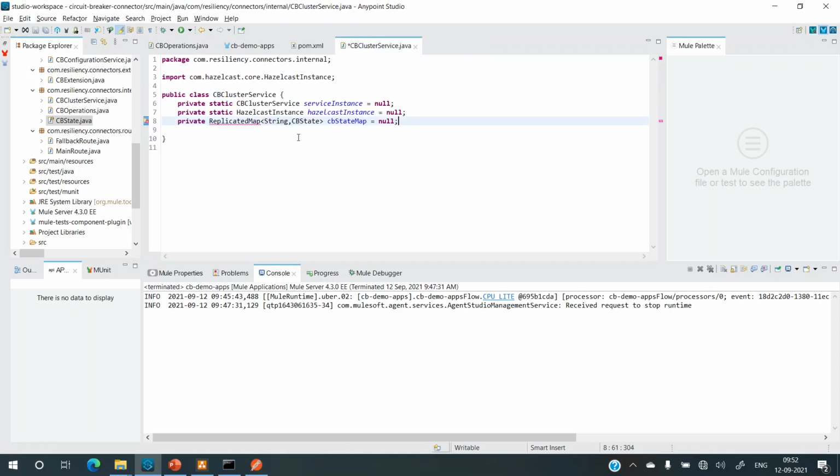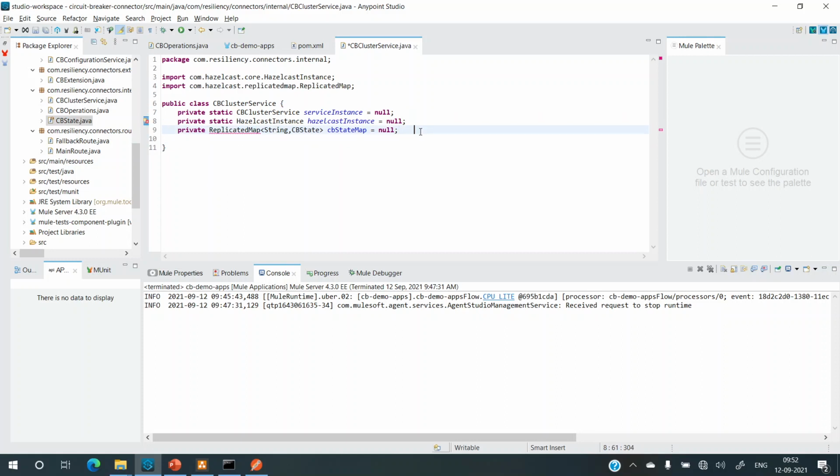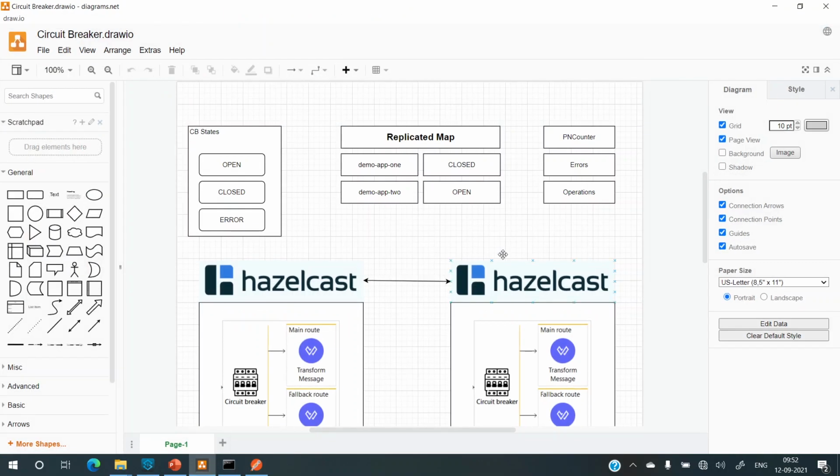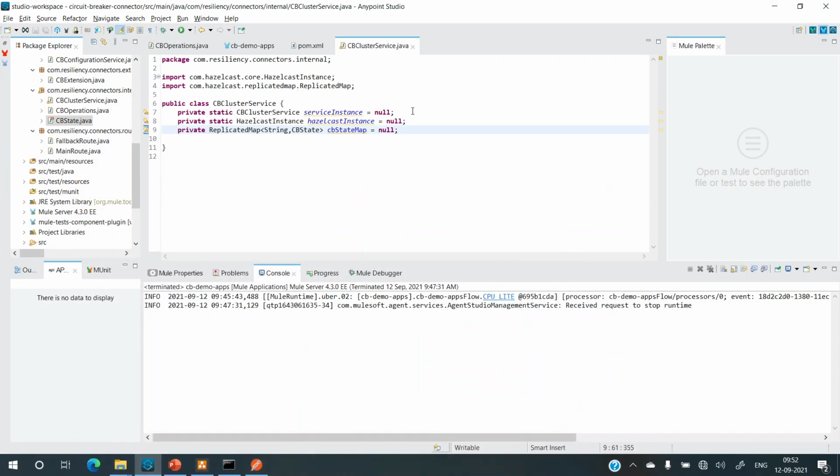Now let's move back, and again organize the imports over here. So Control Shift O, and we have ReplicatedMap imported. Next up, we want to have the error counter. Let's go back and see, we had a PN counter, and that PN counter will be for errors and for operations. So that is what we are adding over here.